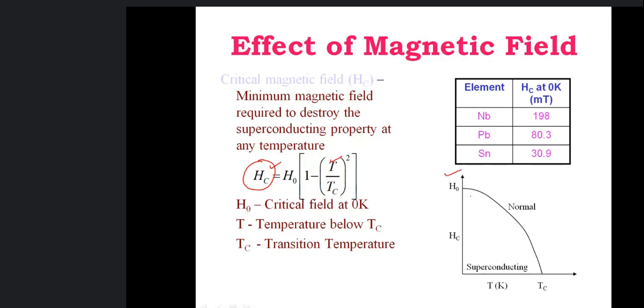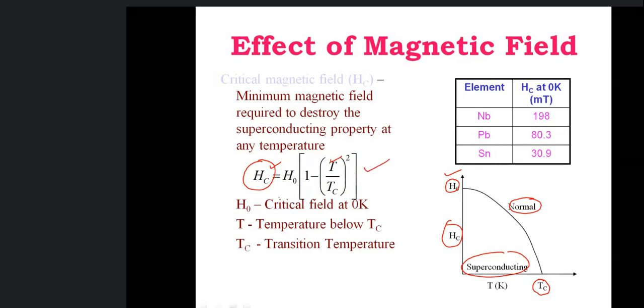So here we have plotted a graph taking both variables, temperature as well as magnetic field, and we see how the material goes from normal state to the superconducting state. This is the formula which gives you critical magnetic field, and critical magnetic field is also a function of temperature.